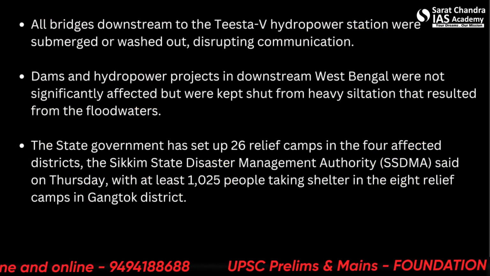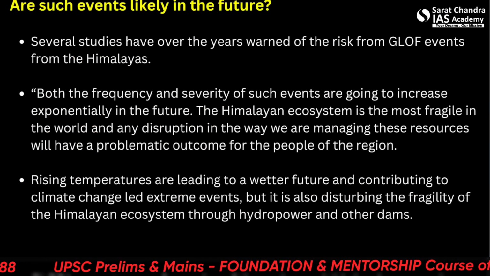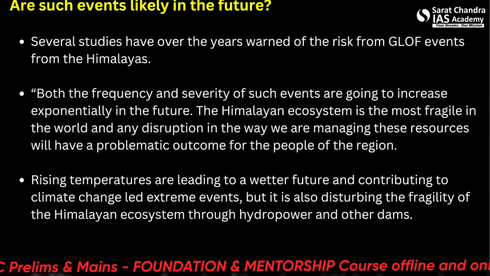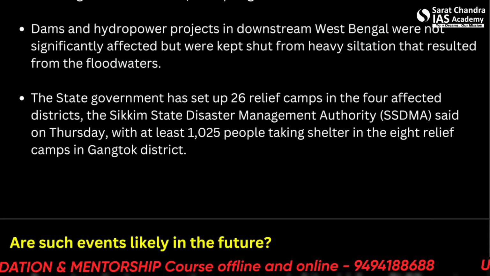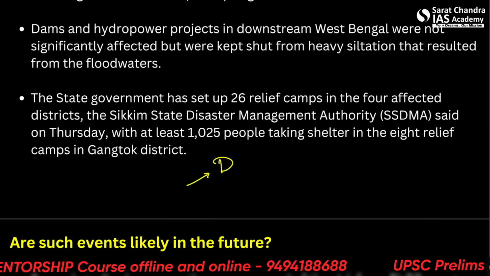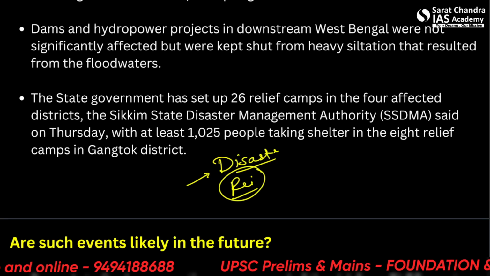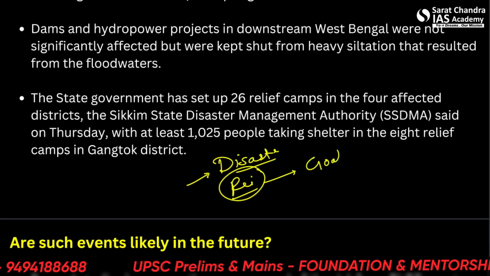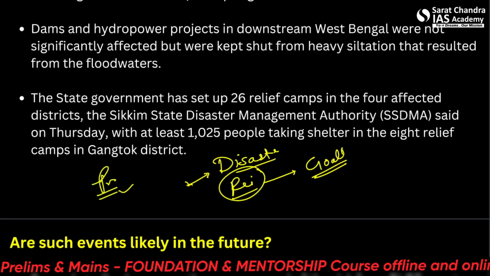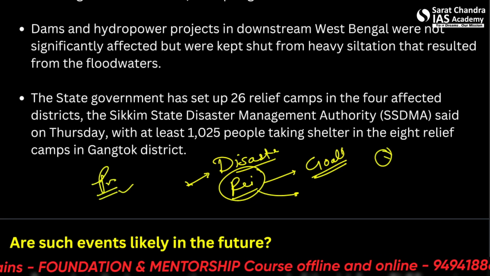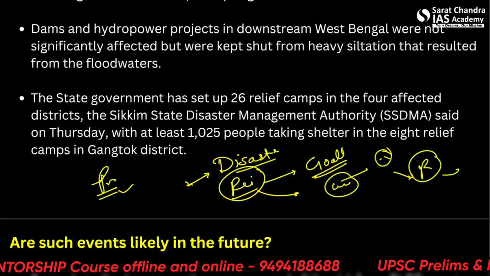So how we can better prepare for these events, and can these be predicted, becomes a major theme. Several studies have warned over the years. One thing that you must remember and notice is that India as a country is a disaster resilient mode country. That means resilience is our primary goal, not the disaster prevention itself. Okay, so we are focusing on that when the disaster happens, we must be well prepared for it, and we must have all the resources to act accordingly.